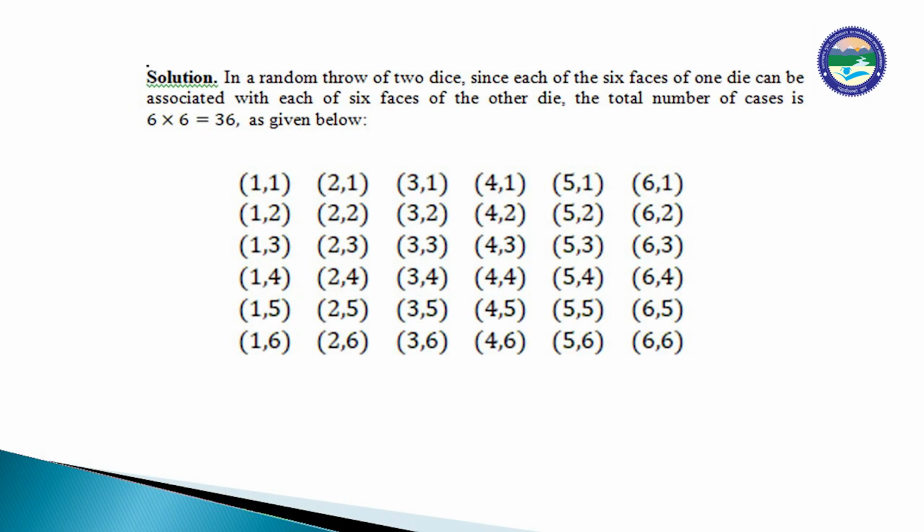In a random throw of 2 dice, since every die has 6 faces, it means one die can be associated with each of the 6 faces of the other die. The total number of cases is 6 into 6, that is 36, as given in the matrix below. 1, 1 in the first row.